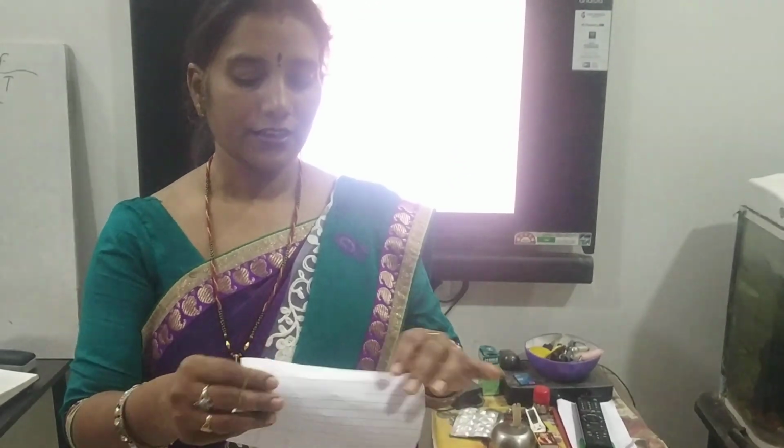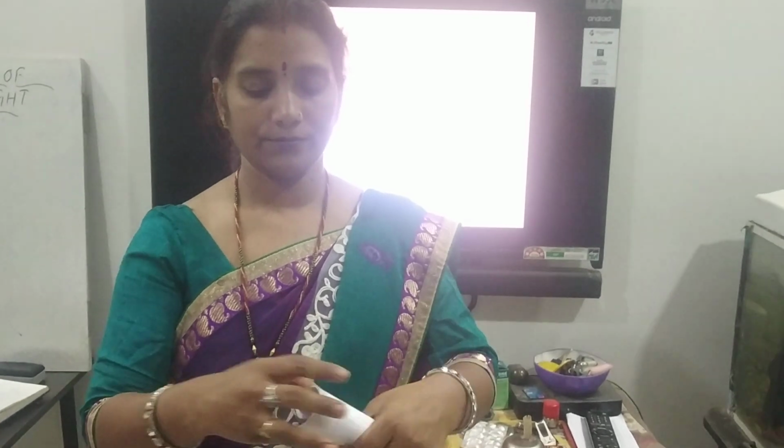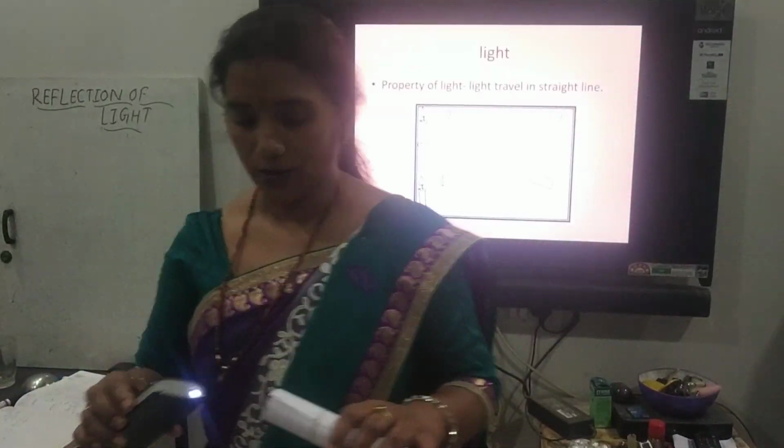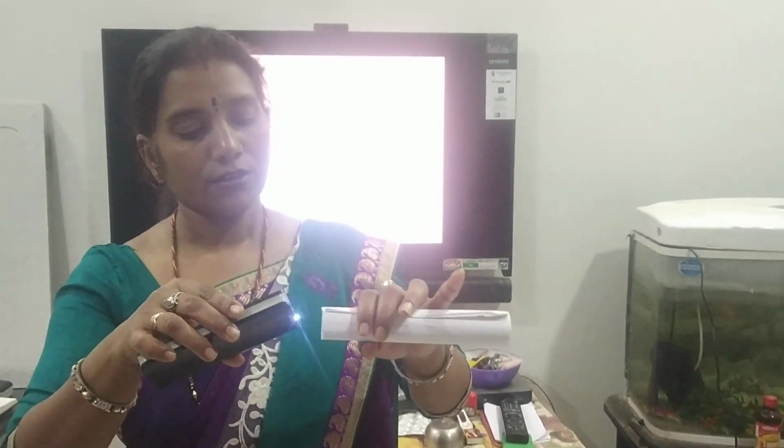Let's do one activity. Now I am taking a paper and rolling it. Now use a torch to enter the light through this roll. Now when we enter the light through this roll, what do we observe? How does the light move? Observe, children: when the light enters through this roll, it moves in a straight way.